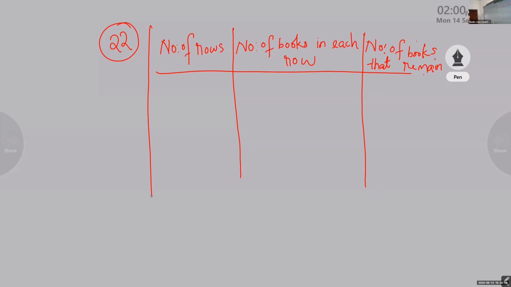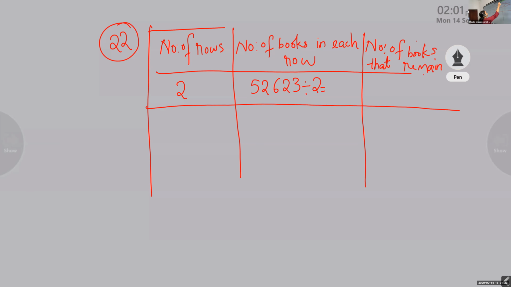So number of rows means we have to arrange these. If there are 2, 5, 6, 9 and 10 rows. So number of rows is 2 means you have to divide the given number. What is that given number? 52,623. When you divide by 2, how many rows are you getting? That means you have to divide and find out. And if there is any remainder, you have to write it here. So children, what you have to do? You have to first write all this table. Then finally we will do